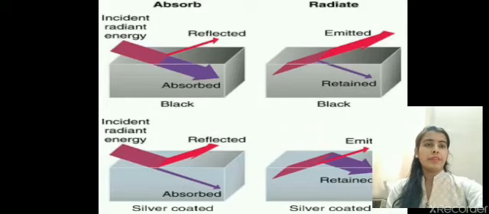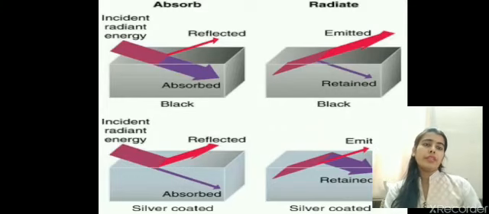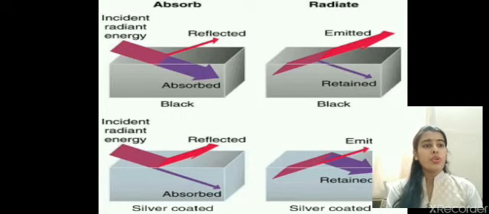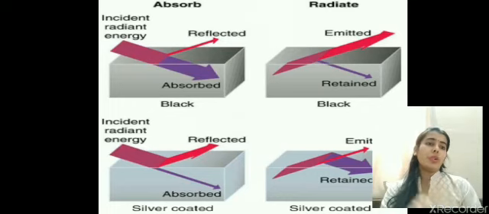Now I will talk about the different colors of objects. If I say the black color is a good absorber of heat, how will I prove that? A simple example: you can take two cold drink cans. These are made of steel. One of them you can paint with black color and the other let it be silver colored only.